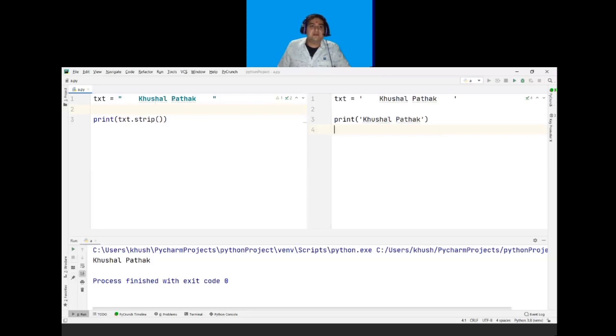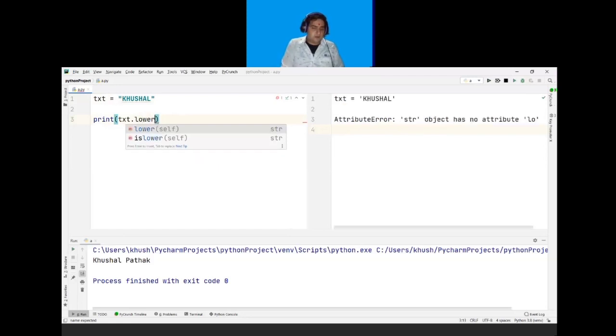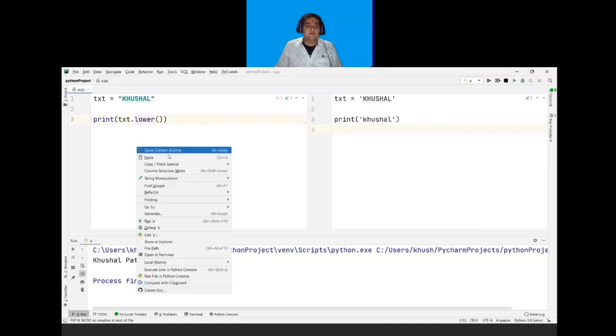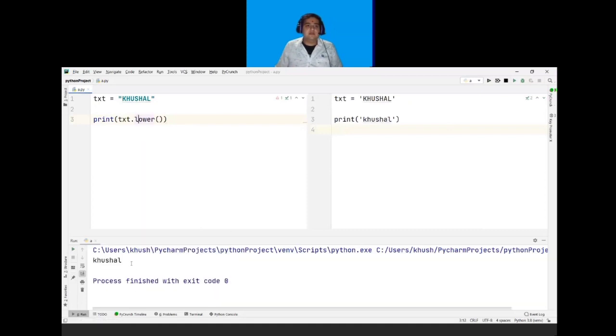So for example, if I write here in capital KHUSHAL Khushal, and I will write here txt, which is my variable, and dot lower followed by brackets, it will return my output in lowercase. So the lower method will return the string in lower case.